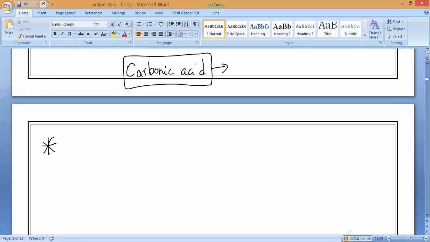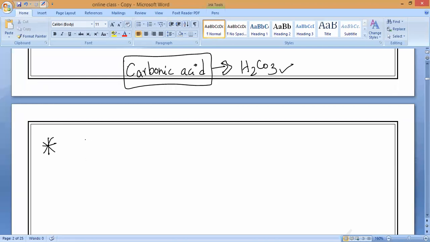Carbonic acid formula. Check your classwork and tell me. H2CO3. That is carbonic acid, the only mineral acid which is weak. Do you understand?